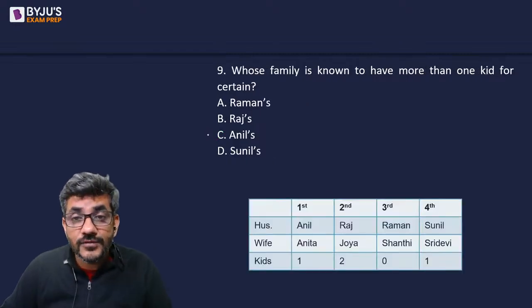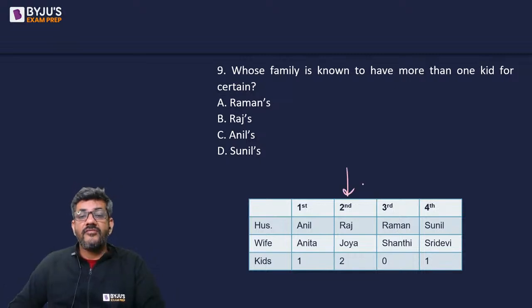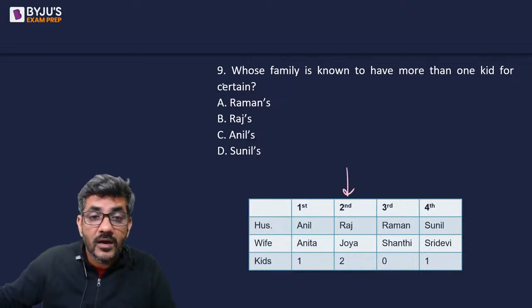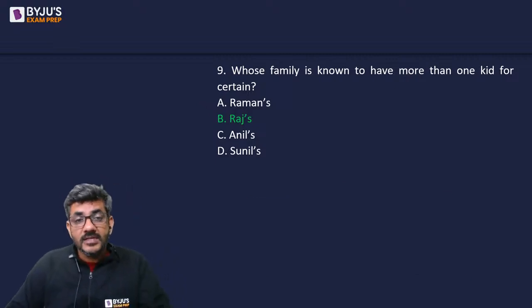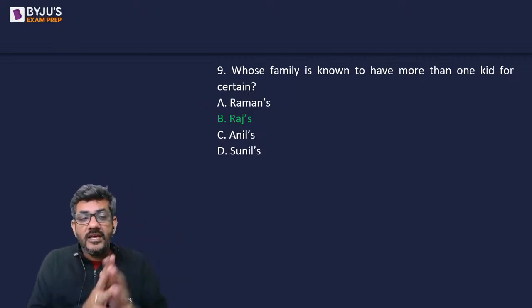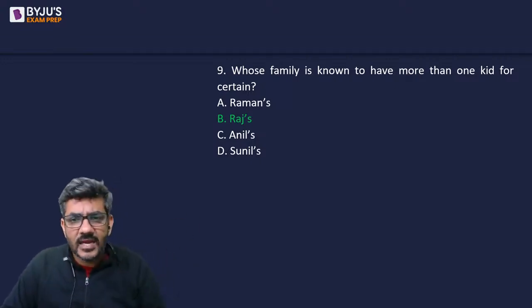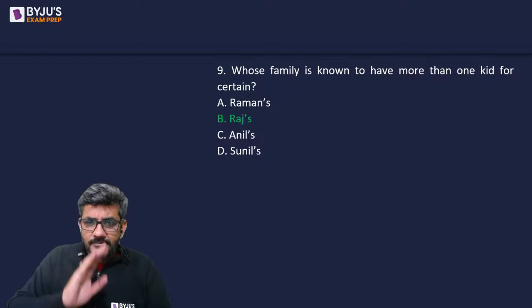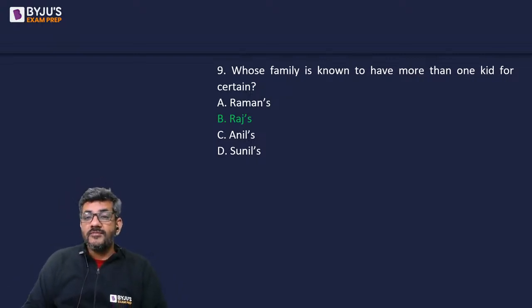And finally, whose family is known to have more than one kid for certain? That family is of Raj and Zoya. So my answer is option B, that Raj's family is certain to have two kids. It was clearly written that the family with two kids came at this time. Okay, so that was all about the first two sets.